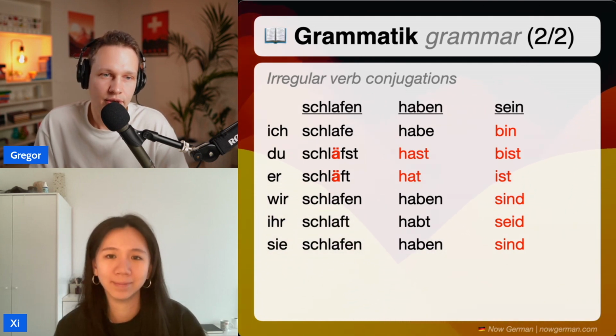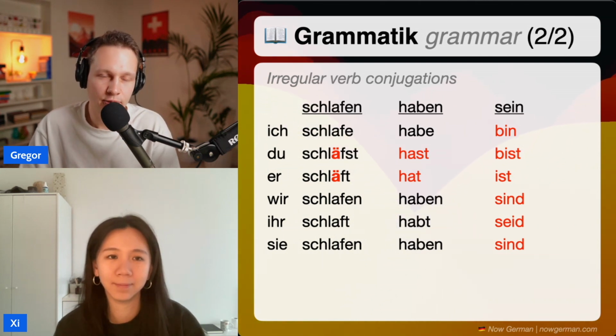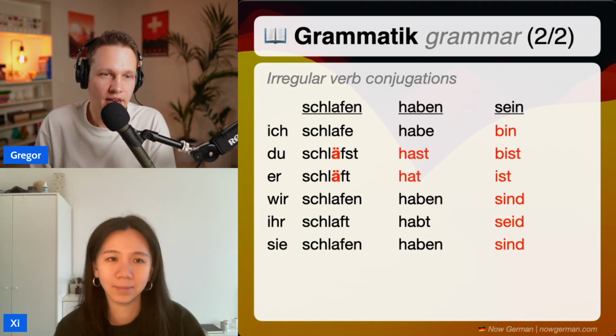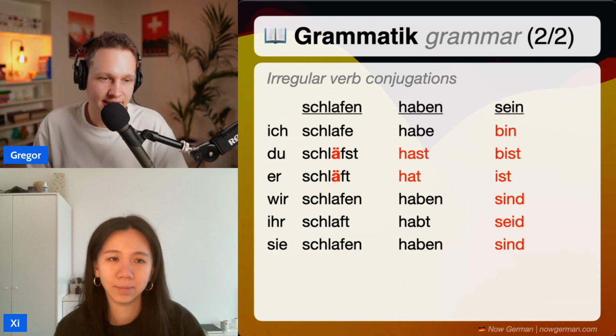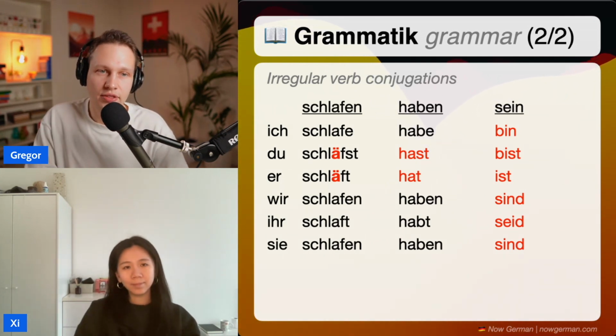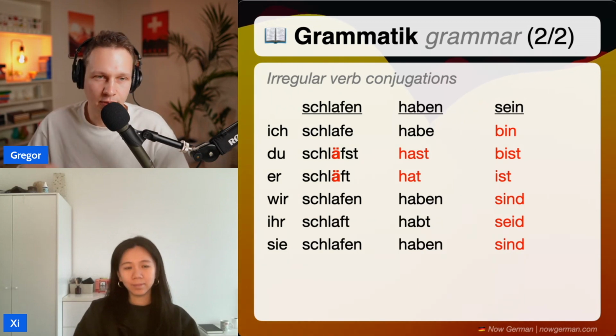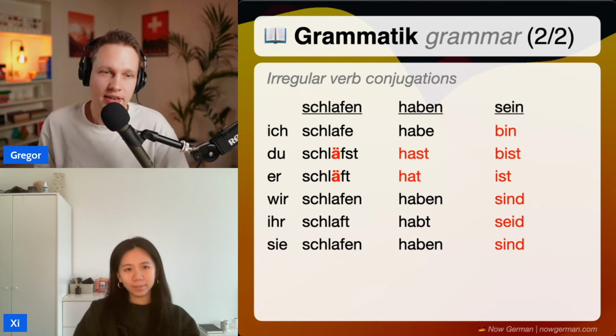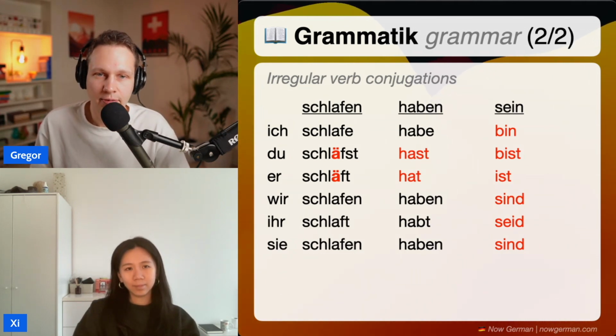Yes, and I want to encourage you to learn this properly and thoroughly right now because as you continue A1, A2, and so on, you will learn many more forms like past forms, future forms, and they also conjugate irregularly sometimes. And you don't want to go back and then catch up with the basics. You want to make sure you learn that properly now, and then you're ready to learn in a proper way after that. All right, but I think enough talk about verb conjugation. Let's look at our dialogue one more time.